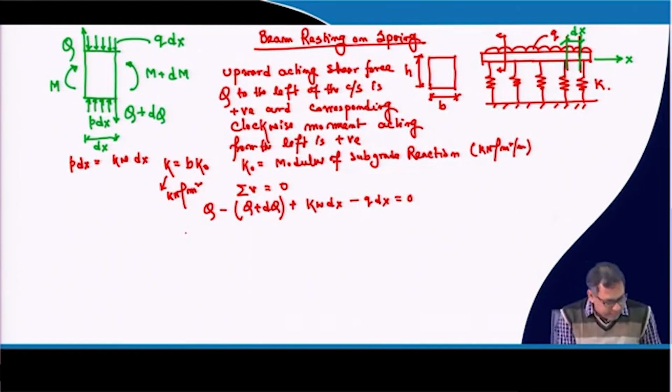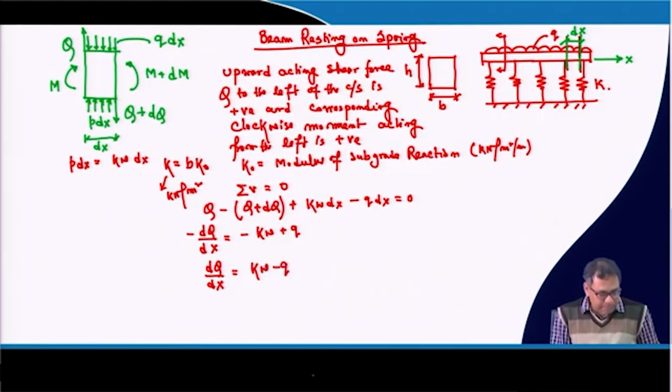So if I simplify that, I will get minus dq by dx, that is equal to minus kw, plus q, and then I can write dq by dx, that is equal to kw minus q.